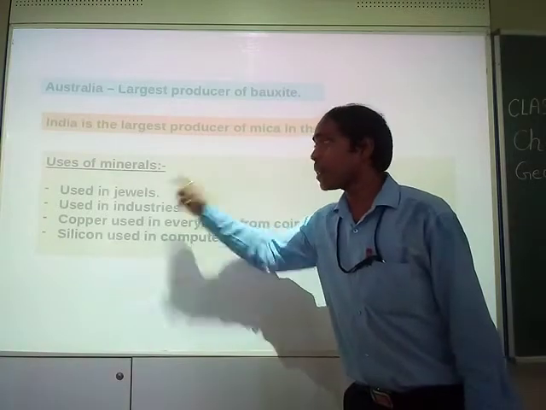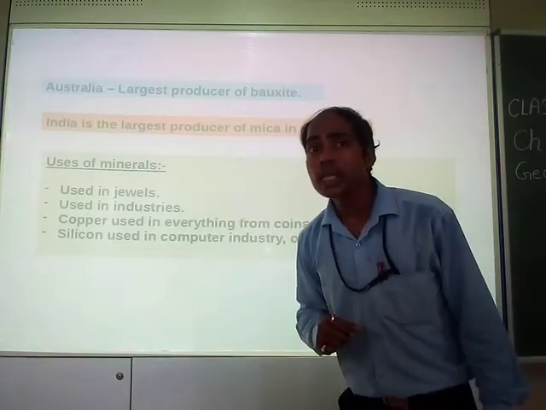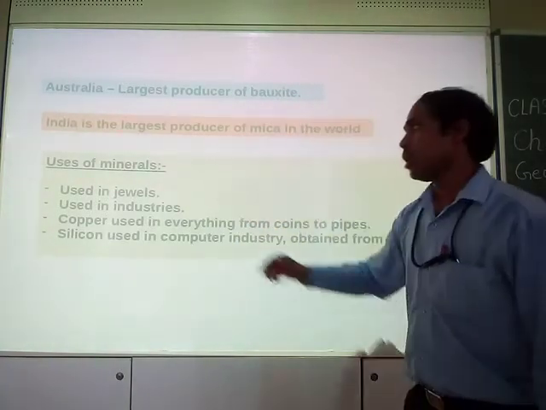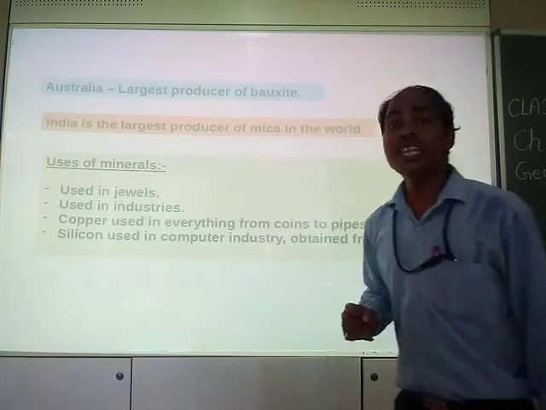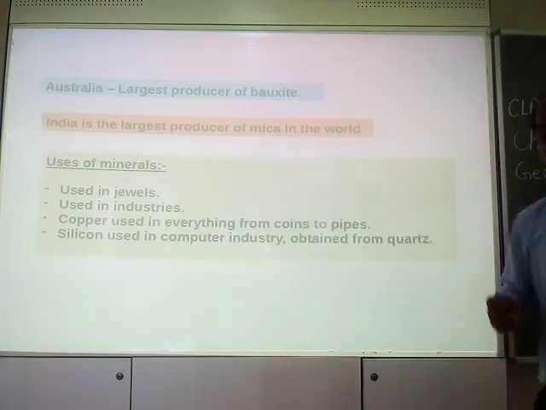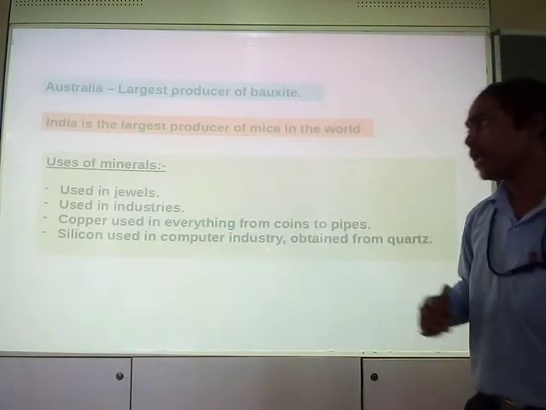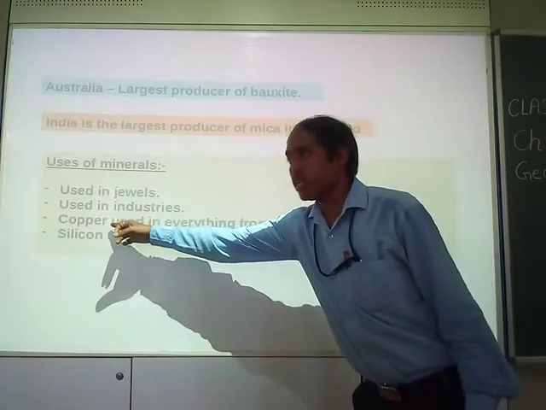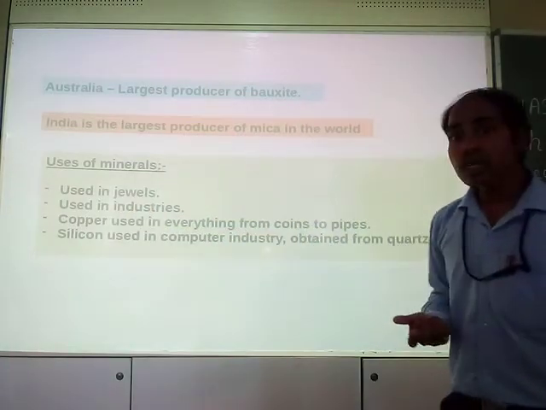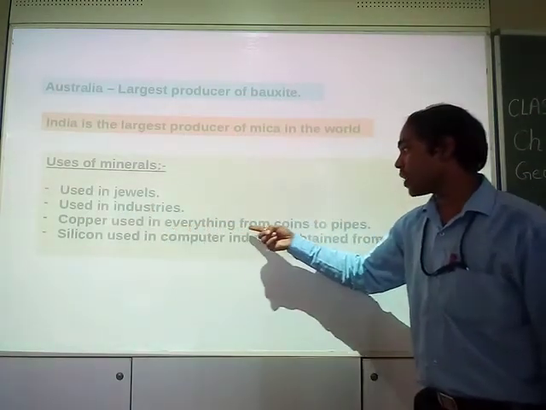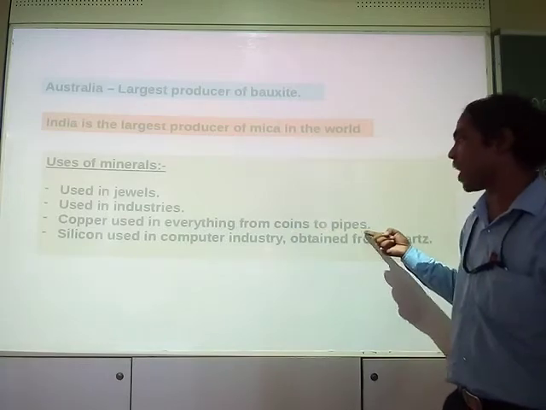For example, they are used in jewelry, your jewels, right? They are also used in industries, for the production of something. Copper is also an important mineral, used in everything from coins to pipes.